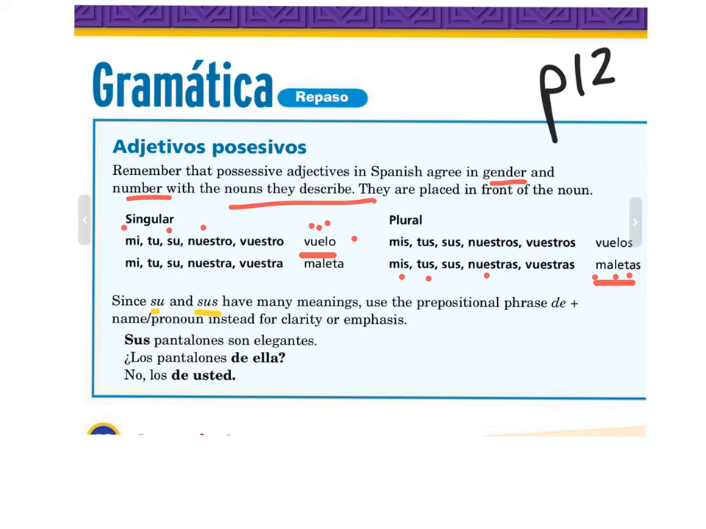That can mean that they belong to él or to usted or to ella. So we can use the prepositional phrase de and then a name or a pronoun just to clarify. So if I say sus pantalones son elegantes, I don't really know whose pants those are that are elegant. So I might ask, los pantalones de ella? Are they the pants belonging to her? And the person answered, no, los de usted, the pants of you, the pants belonging to you. So sometimes when we're using su and sus, it's really better to add the de and who it belongs to.